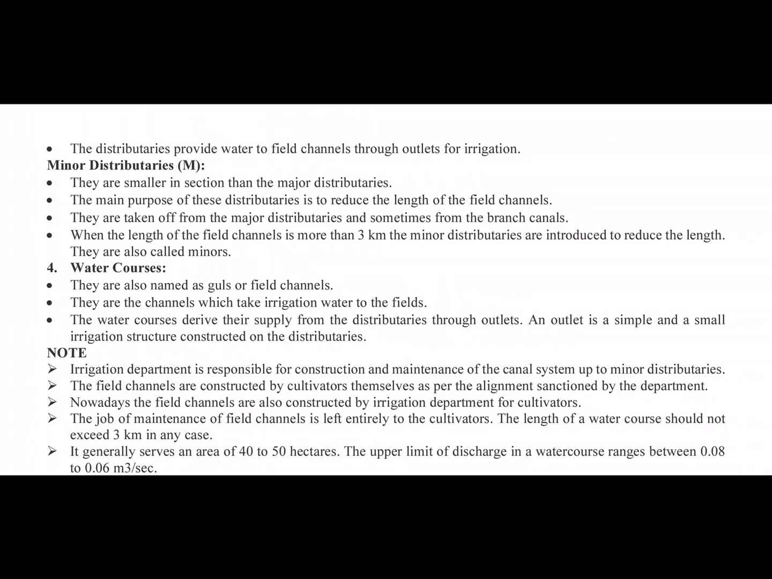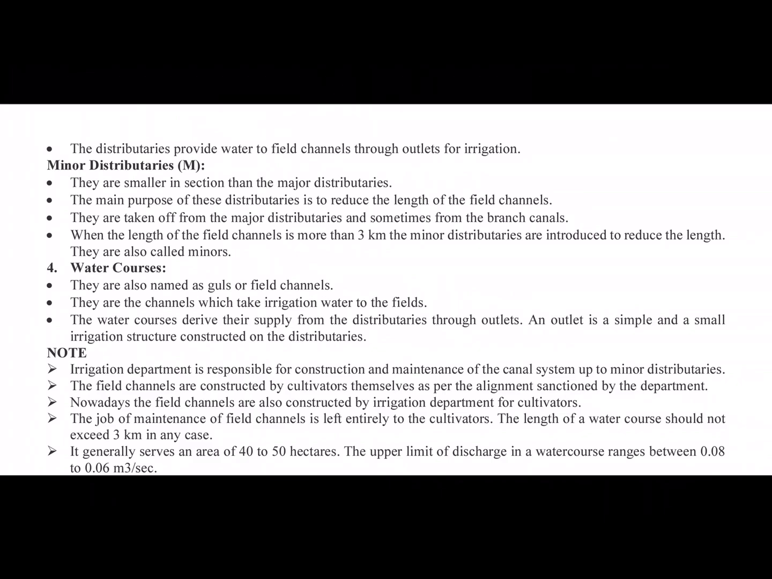An outlet is a simple and small irrigation structure constructed on the distributaries. An outlet will be like a gate system. The cultivator will open it as per requirement, and there will be a meter attached to the outlet so that the water can be measured and charged accordingly.